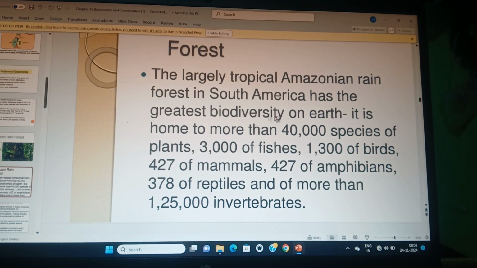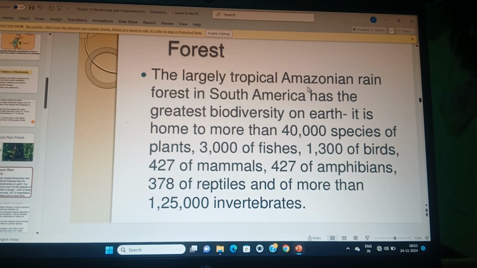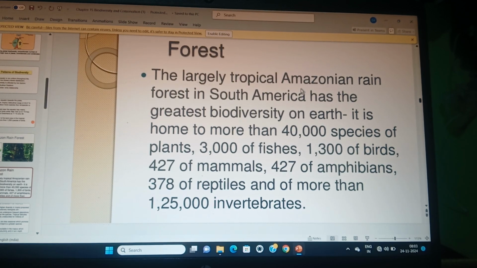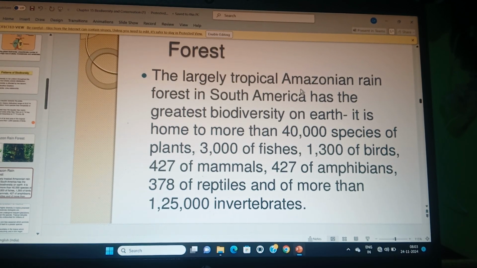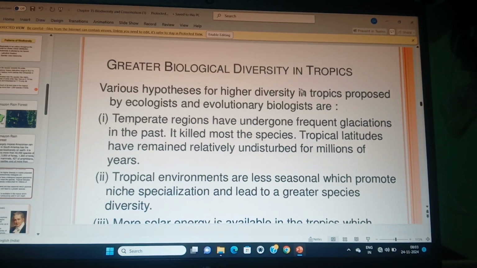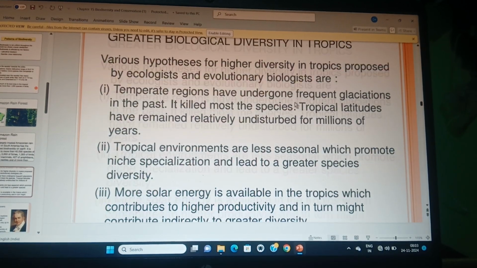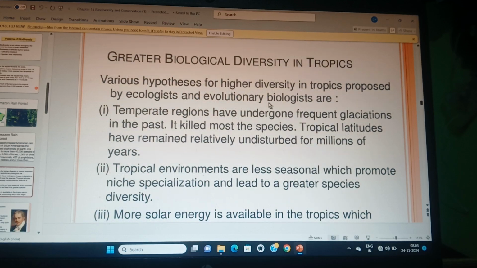So it is very sad news that the area of the Amazon rainforest is being cut day by day, and our lungs are becoming polluted due to human activity. So what is the view about that? These two points you have to remember, student.